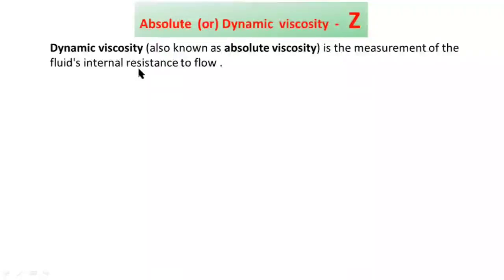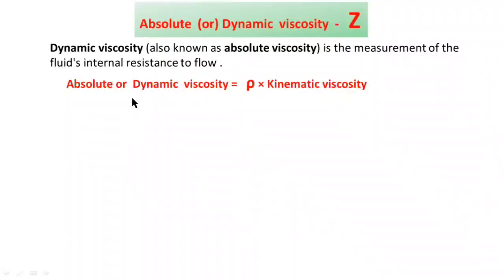This is very important from our subject point of view, and it is also used in our problems. Here Z is the symbol for absolute viscosity or dynamic viscosity. Dynamic viscosity, also known as absolute viscosity, is the measurement of the fluid's internal resistance to flow.